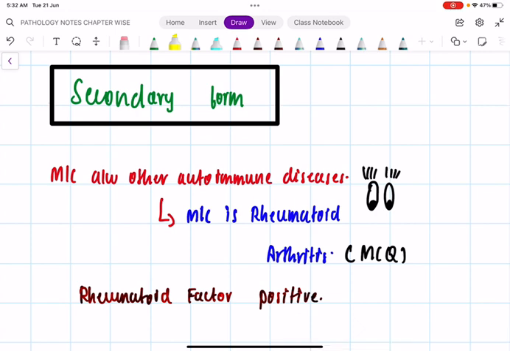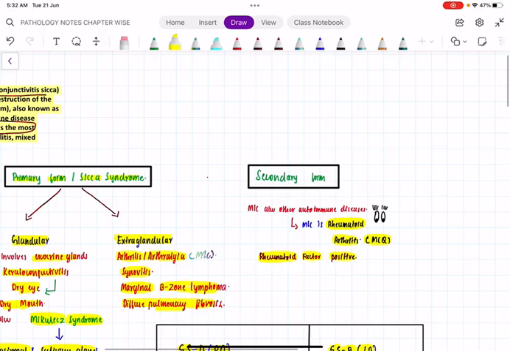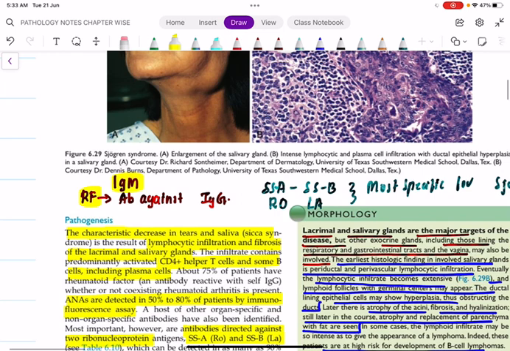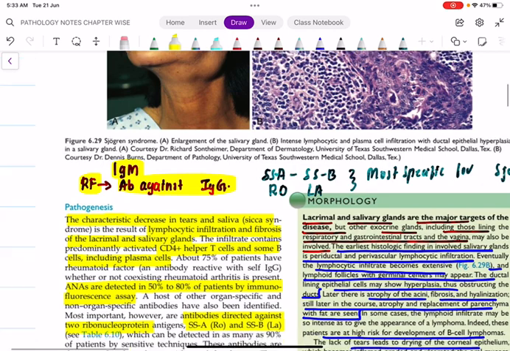I have already told you it is most commonly associated with other autoimmune diseases. Out of that, the most important is rheumatoid arthritis. Remember, which of the following is most commonly associated with Sjogren syndrome? Your answer should be rheumatoid arthritis. Since the secondary form is associated with rheumatoid arthritis, rheumatoid factor is positive. What is rheumatoid factor? It is nothing but an IgM antibody directed against an IgG antibody. Don't worry, we will discuss rheumatoid factor and the etiopathogenesis of rheumatoid arthritis in the corresponding chapters. Now let us see the pathogenesis.